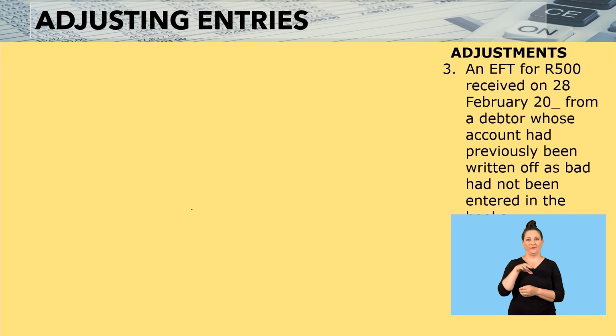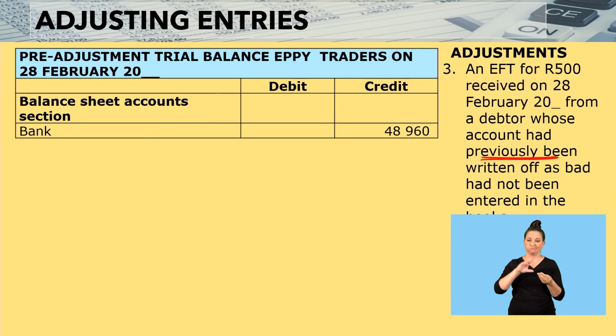Welcome back, dear learners. Before the ad break, we were doing some adjustments and preparing the post-adjustment trial balance. Let us now look at adjustment number 3. It reads, an EFT for 500 received on 28 February from a debtor whose account had previously been written off, had not been entered in the books. So this is received from a debtor whose account had previously been written off.